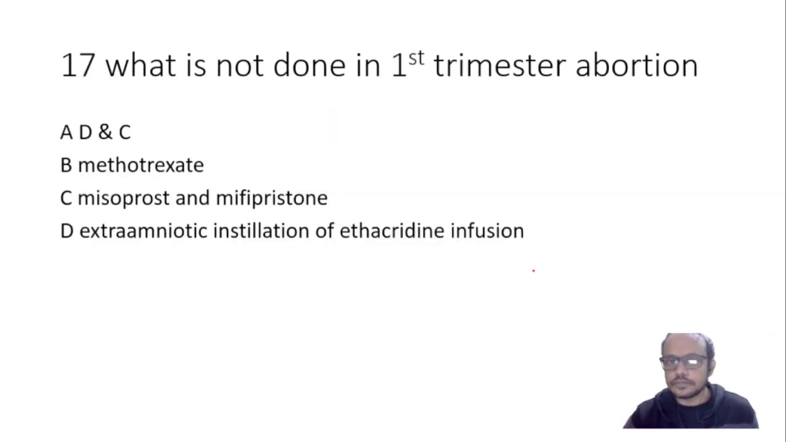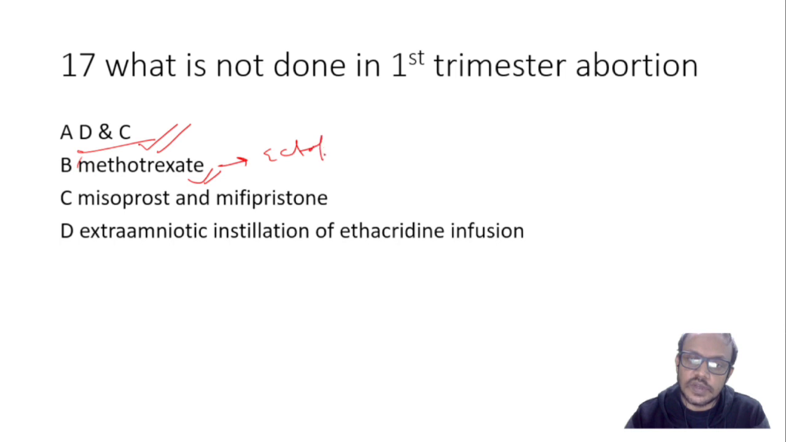What is not done in the first trimester abortion? This DNC, dilatation and curettage, can be done in the first trimester. If the drug regimen fails, the ultimate option is DNC in the first trimester. Methotrexate is a toxic drug, it can be used in ectopic pregnancy as well, or in the first trimester.